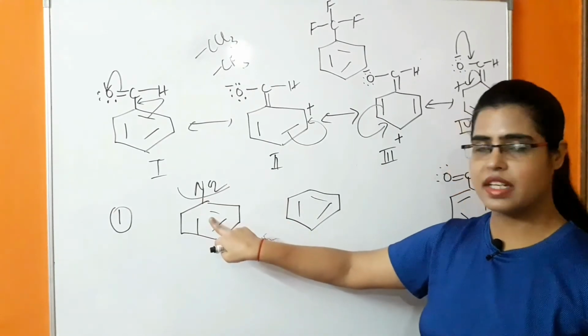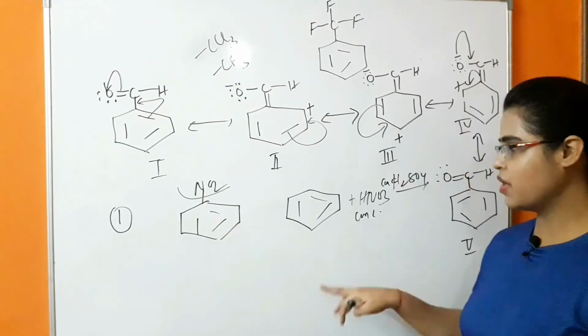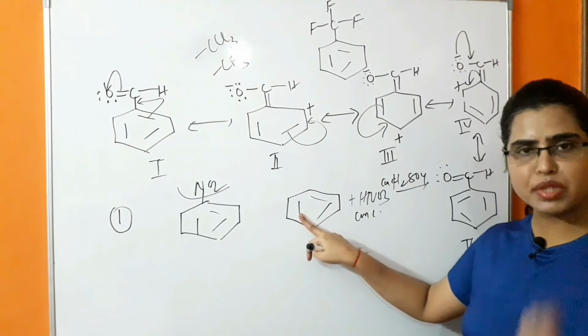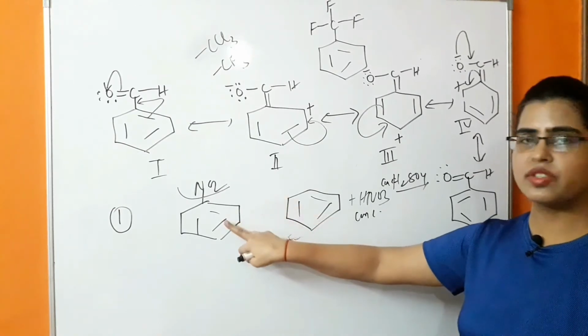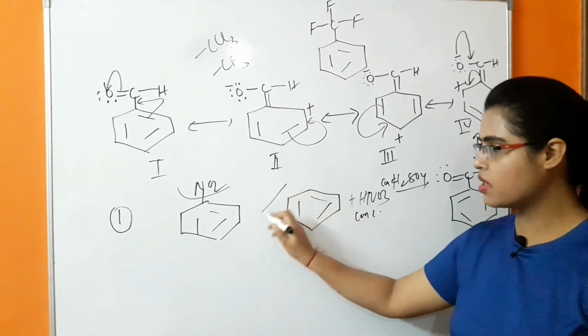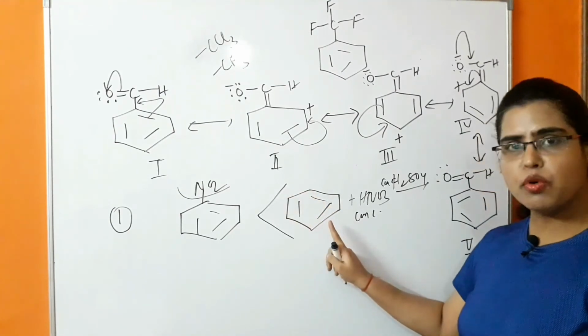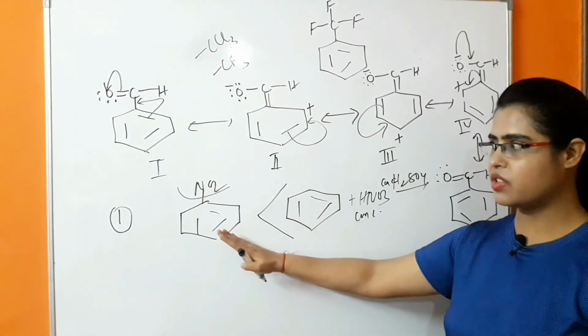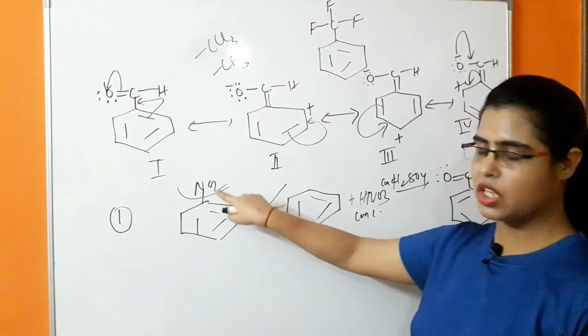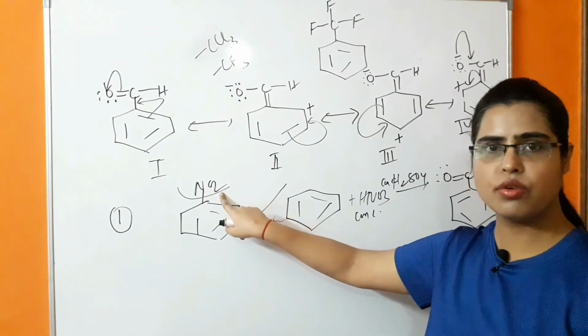Whereas nitration reaction in the case of benzene is much faster in comparison to nitrobenzene. It means electrophilic substitution reaction is more in benzene in comparison to nitrobenzene. It is because of the meta-directive influence of this nitro group.